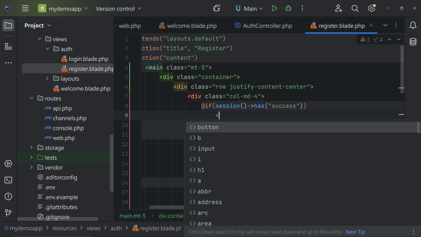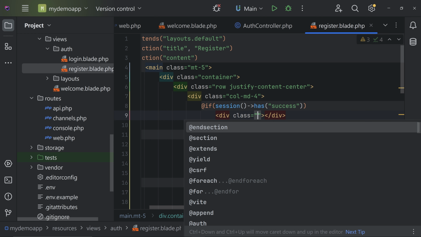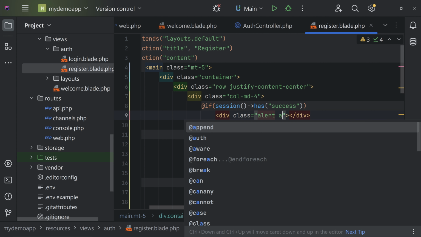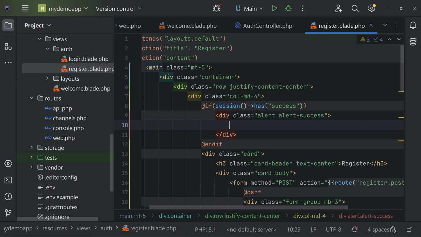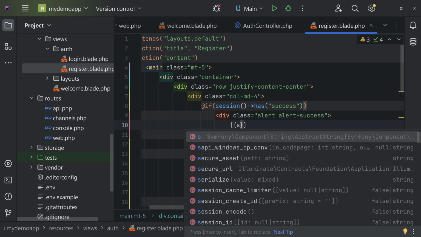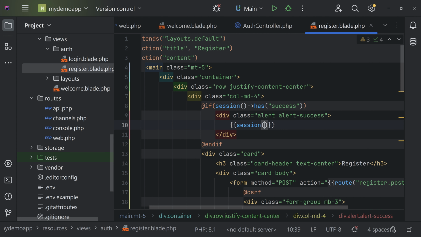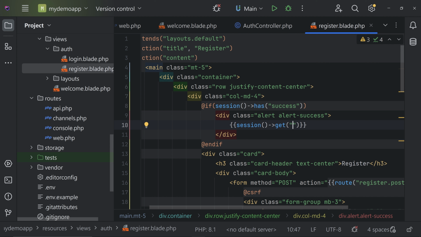So for that we can create a div and give the class alert, and we can set it to alert-success. Okay, these are Bootstrap classes. We can refer to the Bootstrap documentation for that. Now we can print the session, that is session get, give the key name, that is success.